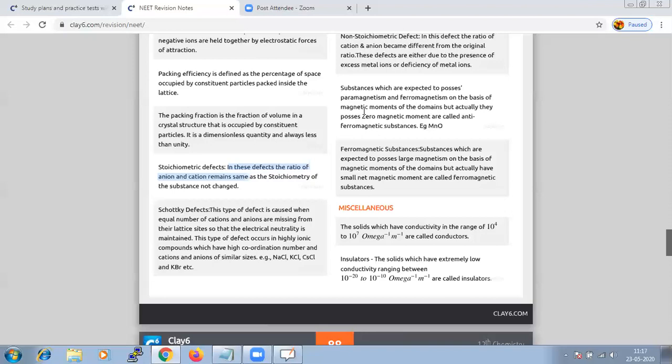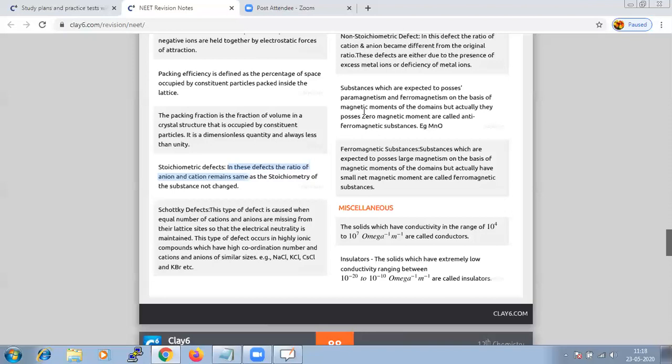In order to maintain the electrical neutrality, the number of missing cations and anions will always be equal. When some anions and cations are missing, they will always be missing in equal numbers.